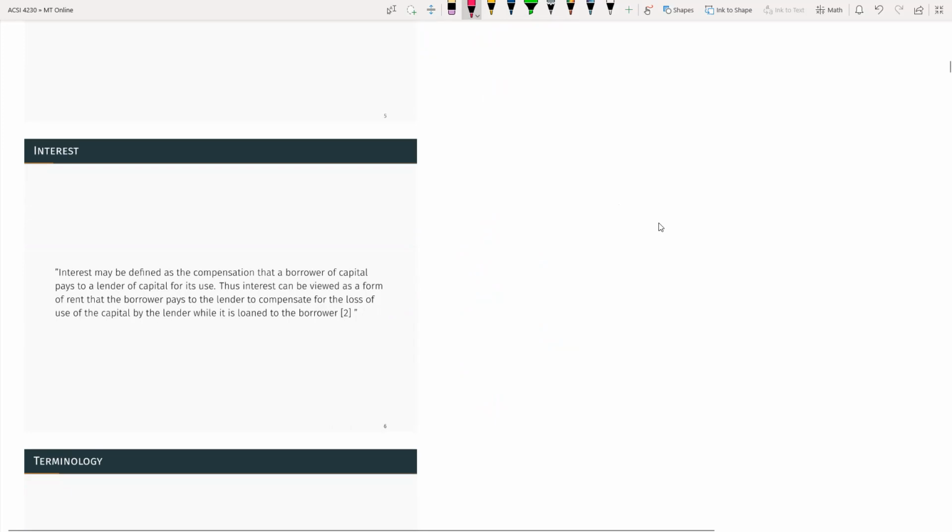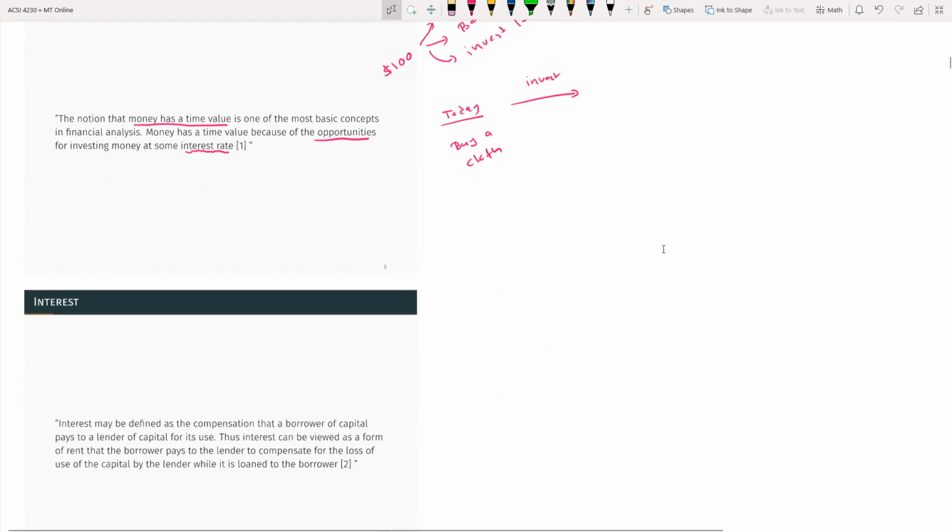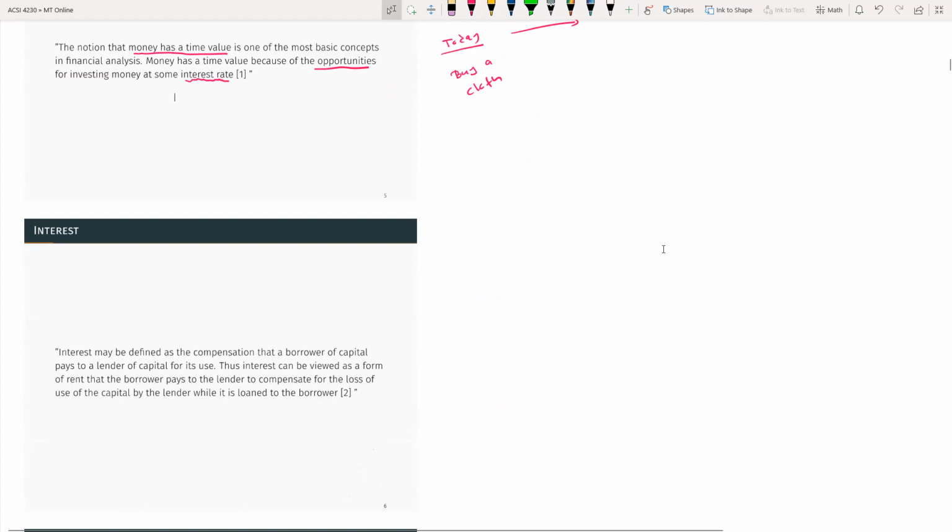So in the previous slide, we talked about interest rate, but did not really define it. So now we want to get into that specific term. Interest may be defined as the compensation that a borrower of capital pays to a lender of capital for its use.